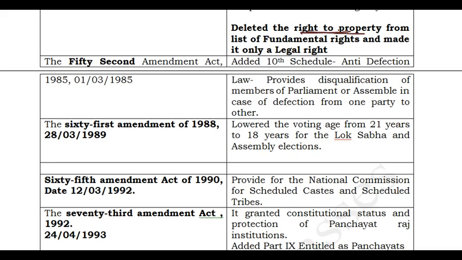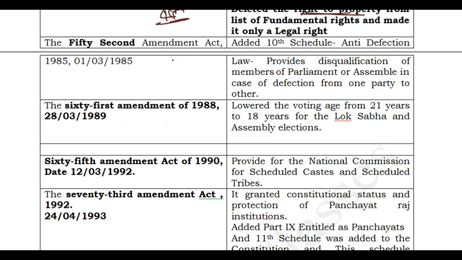Earlier the right to property was a fundamental right. Under this 44th Amendment Act, the right to property was deleted as a fundamental right and made only a legal right. Remember, you may get a question in the exam: the right to property is no longer considered a fundamental right because of which constitutional amendment? You should answer the 44th Amendment Act. Yeah, this is the importance of the 44th Amendment Act, friends.